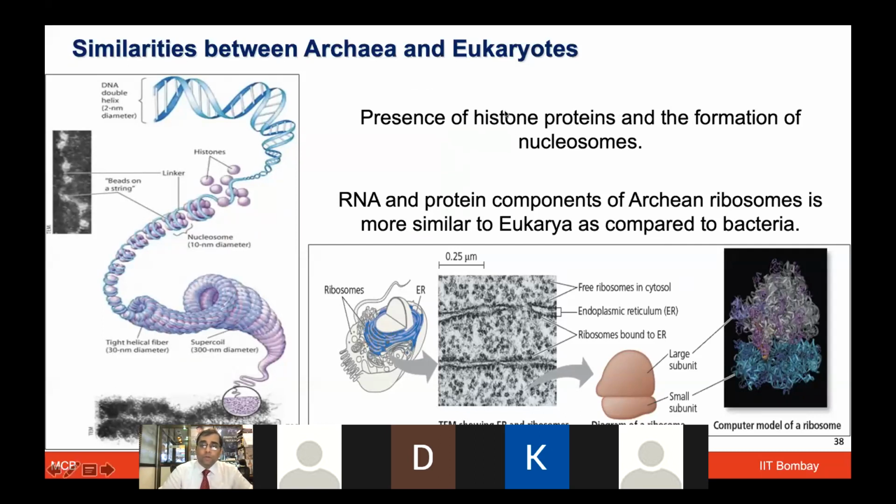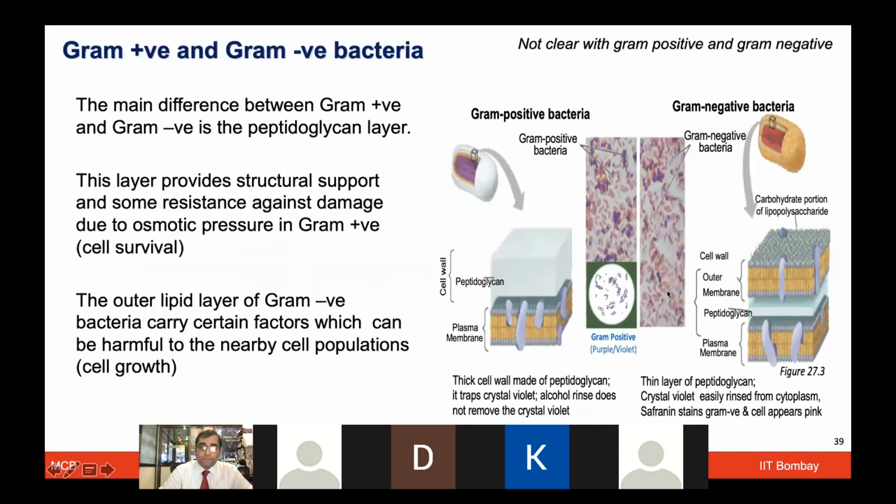As I also talked about today, these proteins form the nucleosomes along with the DNA, which helps with DNA packaging. These proteins are also present in archaea, which makes them closer to the eukaryotes. Also, the archaeal ribosome structure is quite similar to the eukaryotes as compared to bacteria. So some of these things make them closer to the eukaryotes.